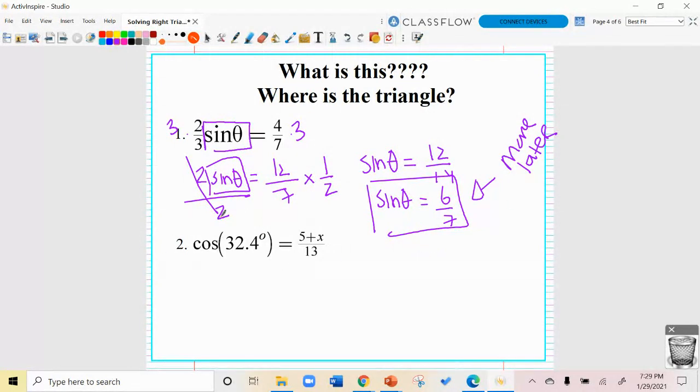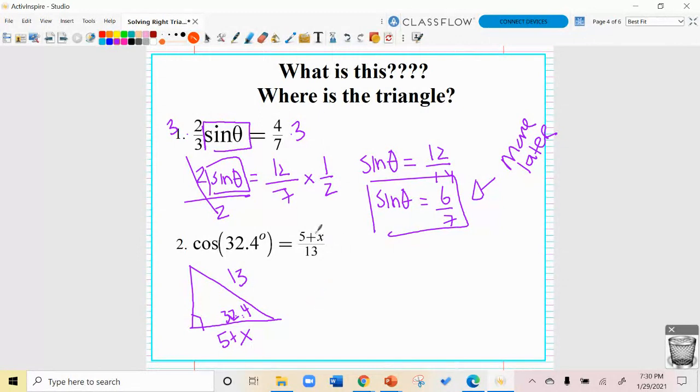But notice I'm doing trig. I'm working with trig without a right triangle. That doesn't mean that this doesn't visually have a right triangle involved. It does. This means right here that I've got a triangle, and let's say this angle is 32.4. I know it's a right triangle. It's defaulting to a right triangle. It has to be. Cosine is adjacent over hypotenuse. Well, this is 5 plus x, and this is 13. I know that's the case for this.